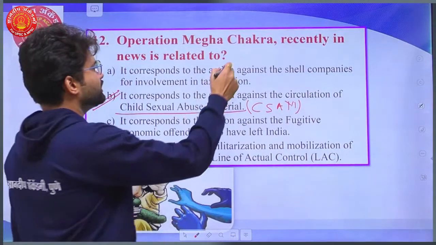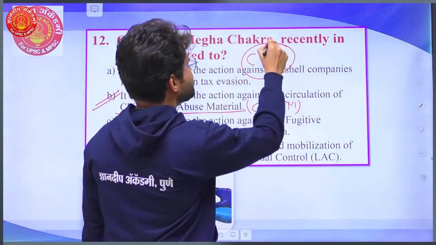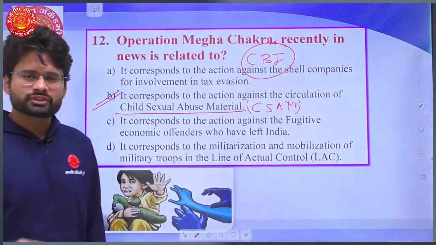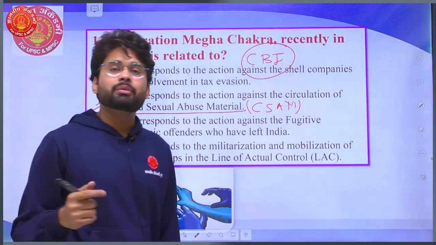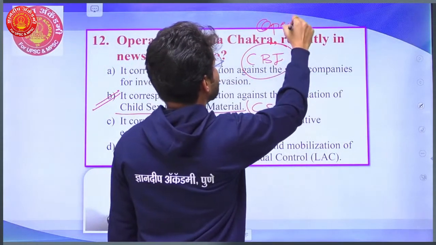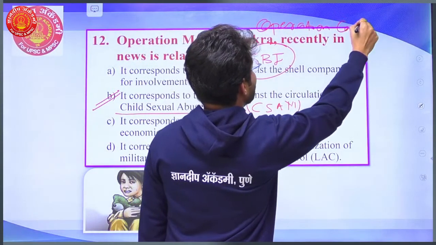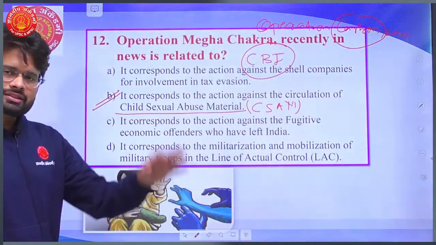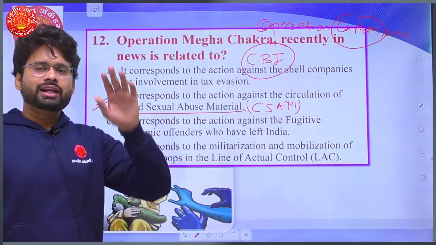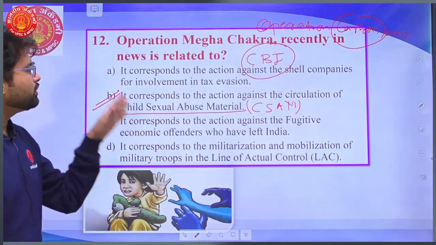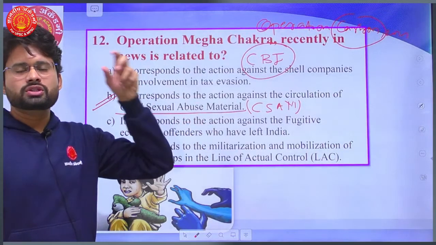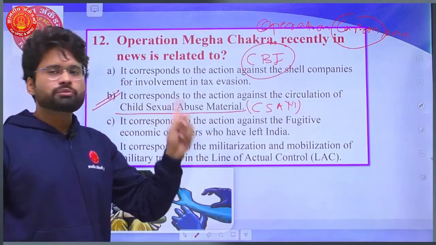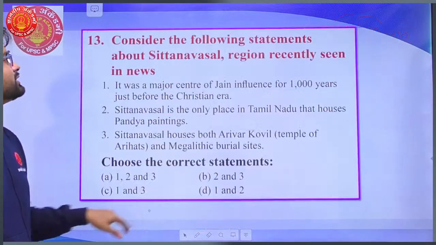This operation was organized by the Central Bureau of Investigation, CBI, and just earlier, in 2021, it also conducted one very important similar operation called Operation Carbon. Operation Carbon is the same initiative on the same lines organized by CBI, which calls for raiding persons or organizations which promote or share, the circulation of child sexual abuse material. So, Operation Megha Chakra.